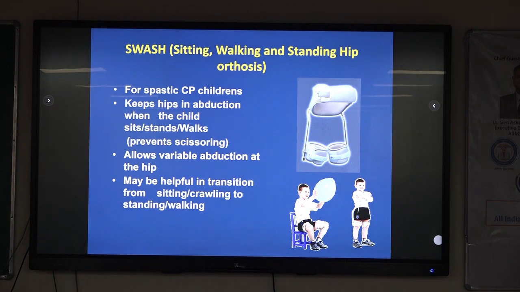SWASH: sitting, walking, and standing hip orthosis for children with cerebral palsy. It basically keeps the hip a bit abducted when the child sits, stands, or walks, and prevents scissoring. It allows variable abduction at the hip, and may be helpful in transition from sitting and crawling to standing and walking.